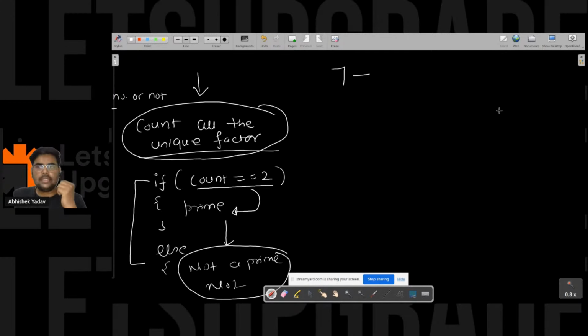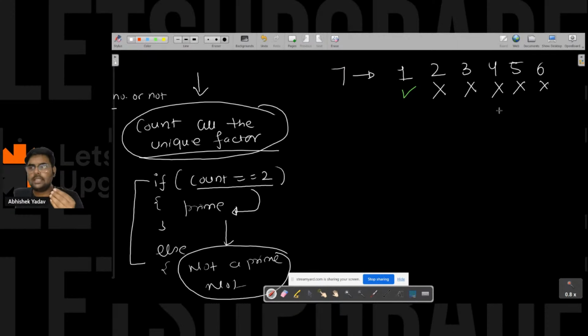So let's take one number and try to understand that point. 7, yes, 7 is a prime number. 1 is completely divisible by 7? Sorry, 7 is completely divisible by 1, so 1 is a factor of 7. After that, 7 is not completely divisible by 2, so 2 is not a factor of 7. 3 is not a factor of 7. 4 is not a factor of 7. 5, no. 6, no. Again, 7 is completely divisible by 7, so 7 is a factor of 7.